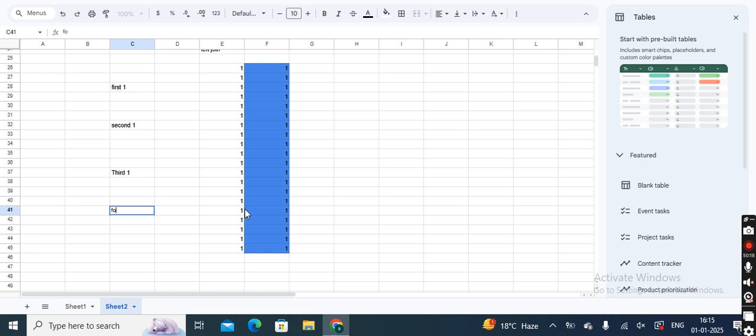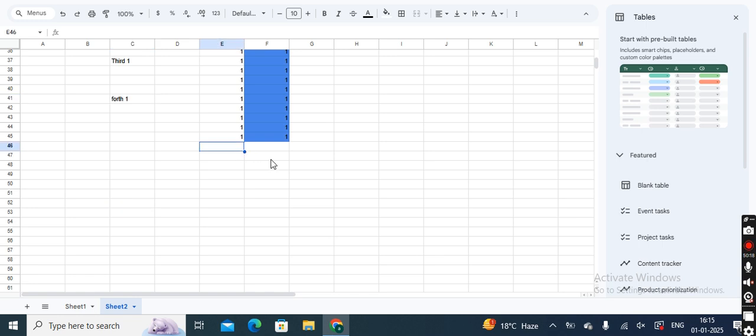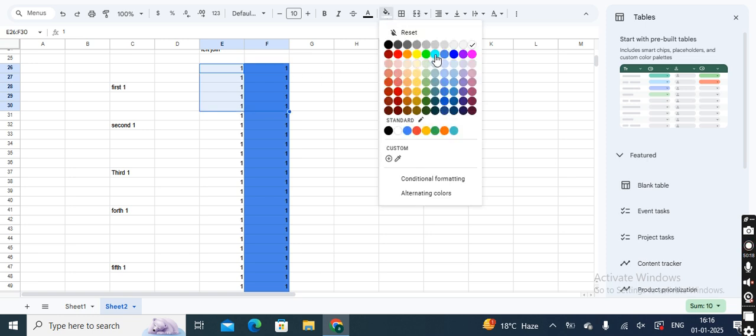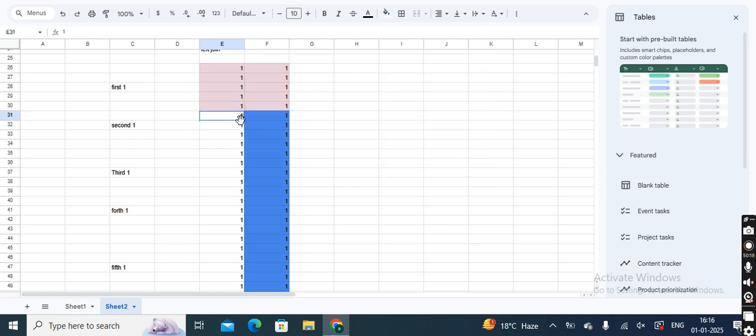This is for my fourth one, and this is for my fifth one. See, what I'm doing is 1, 2, 3, 4, 5. Let me change the color here. Let's give different colors so that each one can be followed. How many? Five.